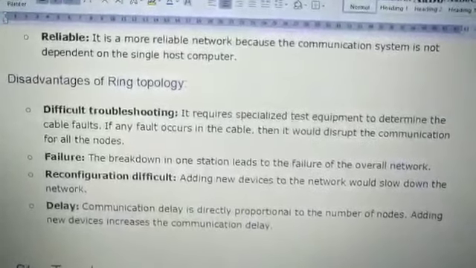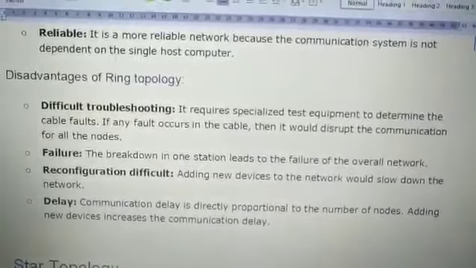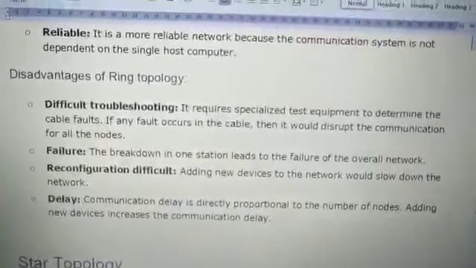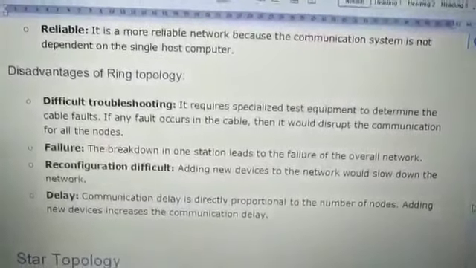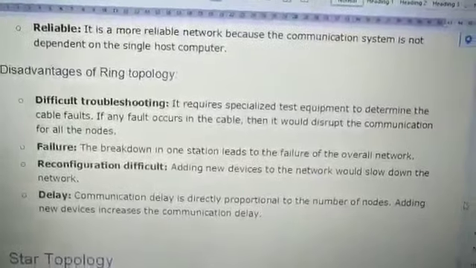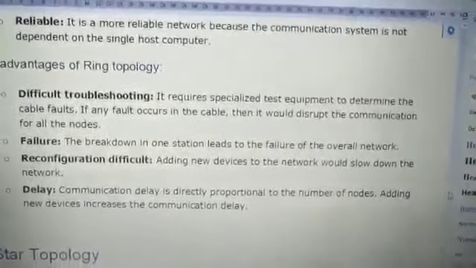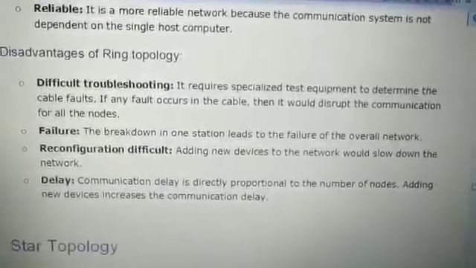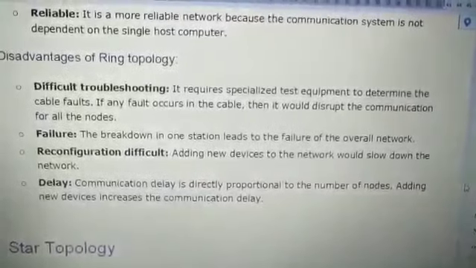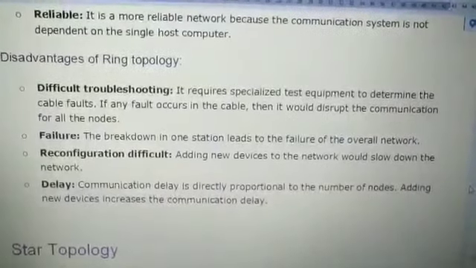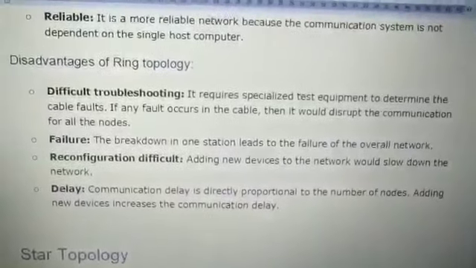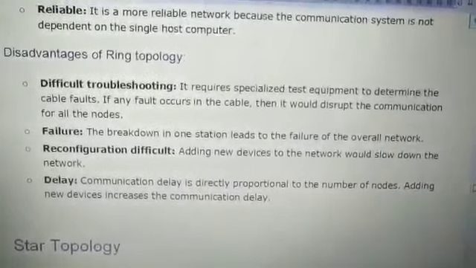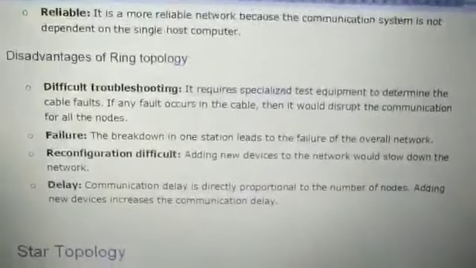Okay, next, failure. The breakdown of one station leads to the failure of the overall network. Reconfiguration difficulties: if you try to add a new device to the network, then the throughput of this network slows down. Next is delay. The communication delay is directly proportional to the number of nodes. If you increase the number of nodes, then it will show you a halt, and it will not give you actual throughput, something like that.